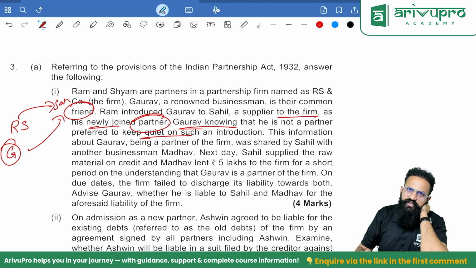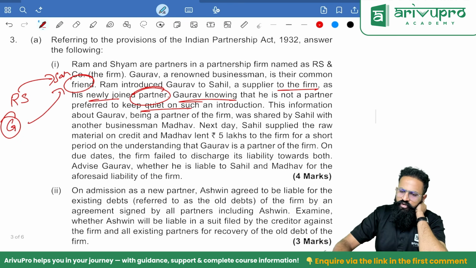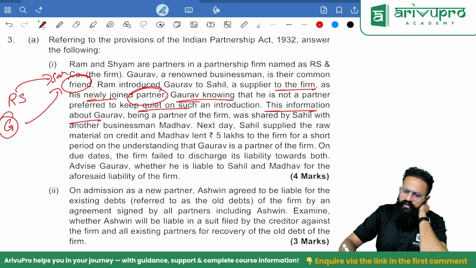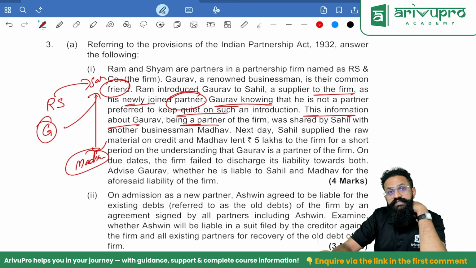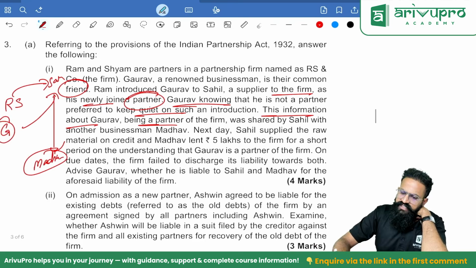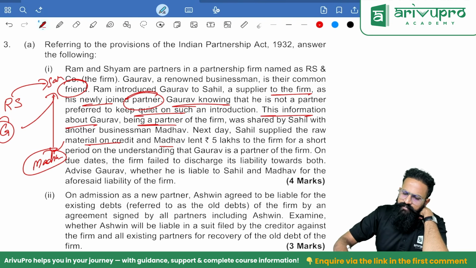What do you mean by it? What is the answer? Partner by holding out. This information about Gaurav being a partner of the firm was shared by Sahil with another businessman, Madhav. Sahil told Madhav that Gaurav is their new partner. Next day, Sahil supplied the raw material on credit and Madhav lent 5 lakh to the firm for a short term period.